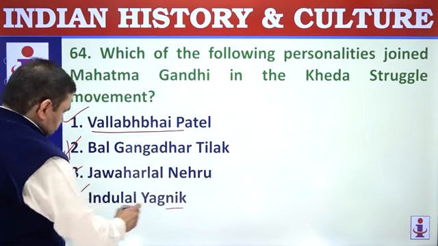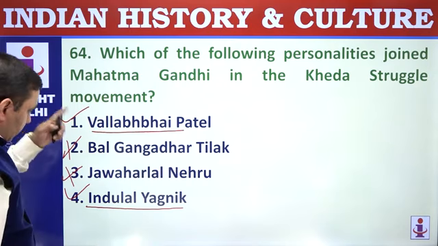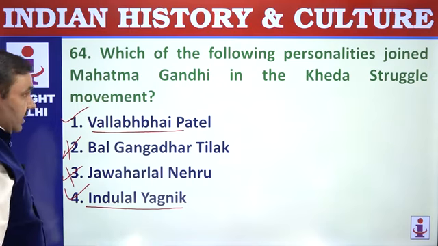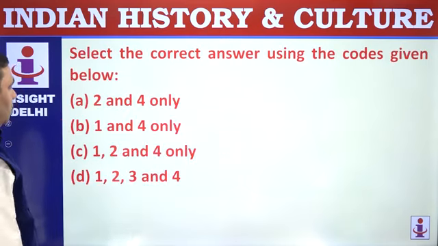In Champaran Satyagraha, Mahadev Desai and Anugrah Narayan Sinha joined. So here only these 2. Kheda was 1918. Champaran was 1917. 1 and 4.